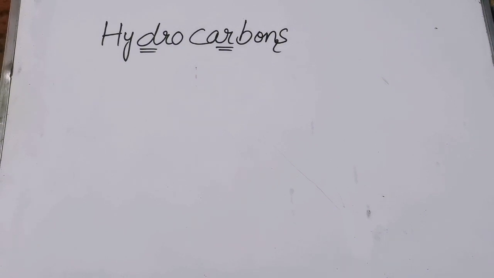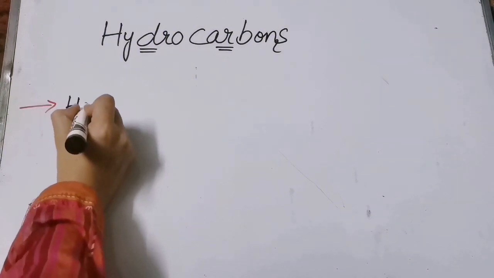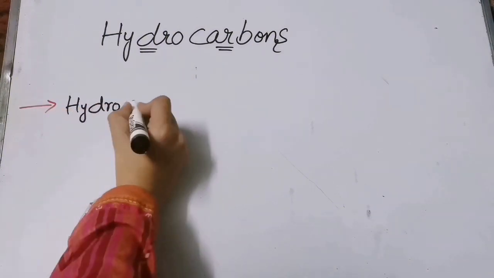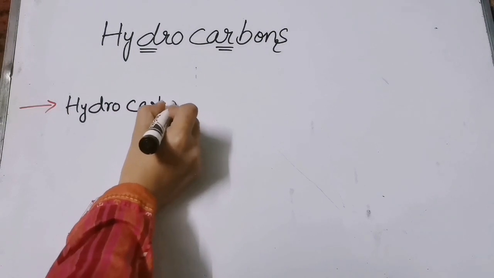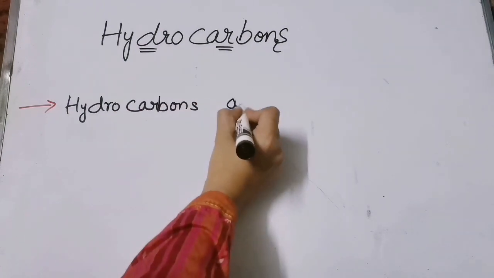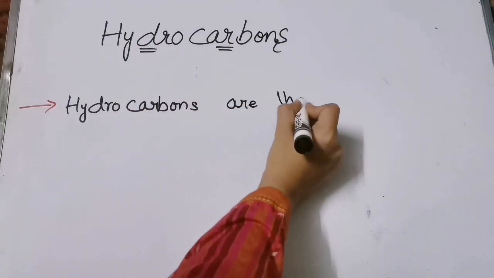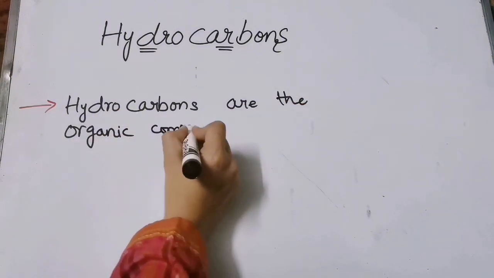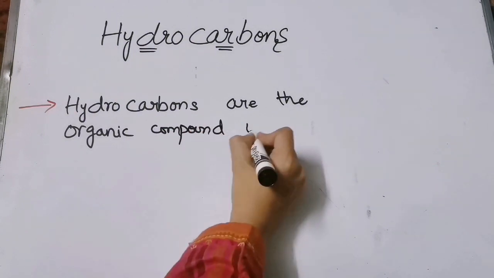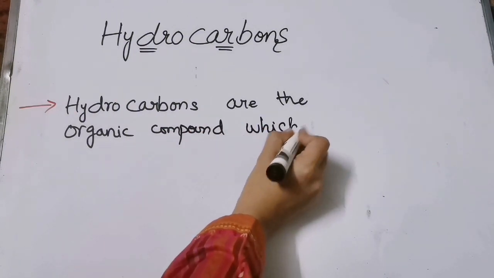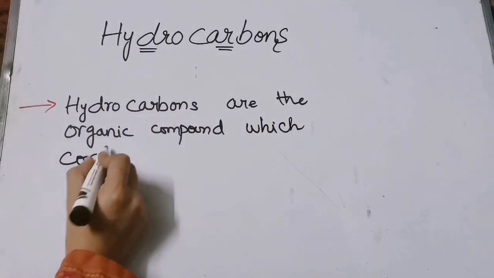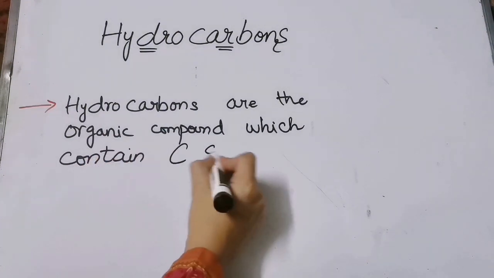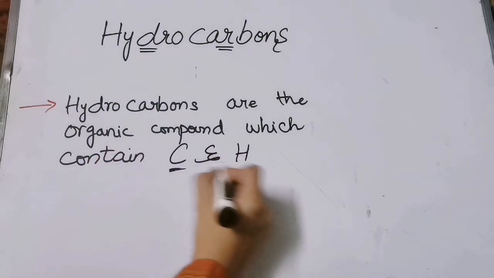First of all, let us see what hydrocarbons are. Hydrocarbons are organic compounds which contain carbon and hydrogen.